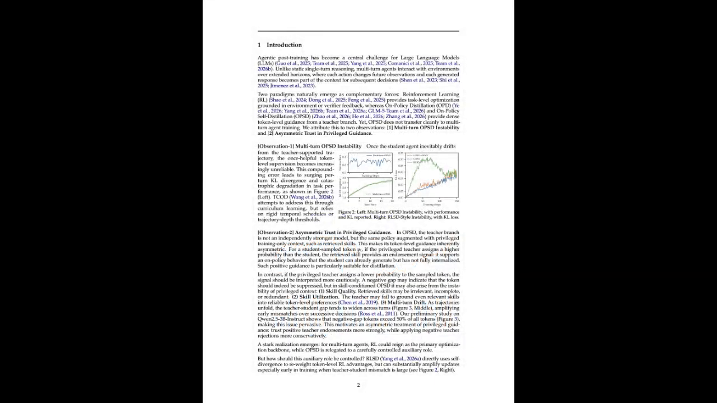Modern AI agents operate in long, multi-step environments. Every action changes the future context, and because of that, small mistakes compound over time. Previous methods like OPS tried to help by giving token-level supervision from a teacher model. But in multi-turn environments, this becomes unstable. The student slowly drifts away from the teacher trajectory, and eventually training collapses.